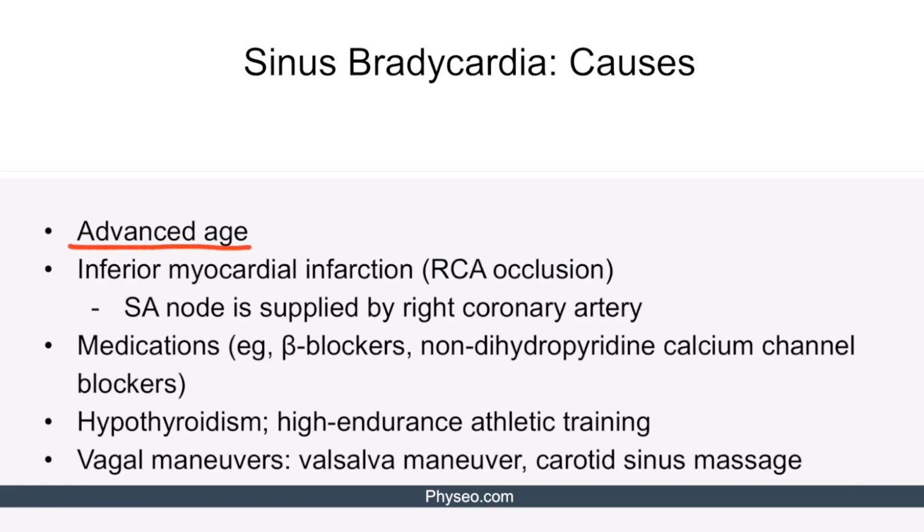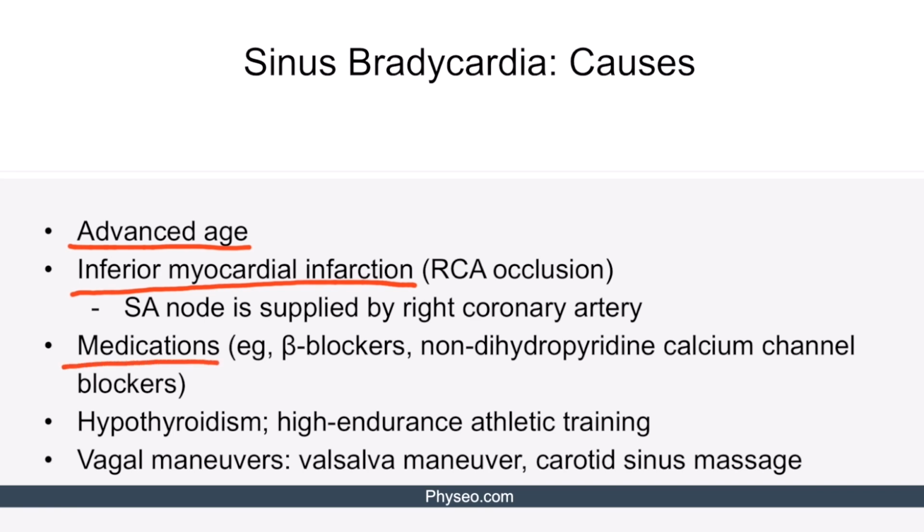Advanced age can decrease the rate of SA node depolarization, resulting in sinus bradycardia. Inferior myocardial infarction can also result in sinus bradycardia because it involves right coronary artery occlusion. Right coronary artery, on the other hand, is a major source of blood supply to the SA node.